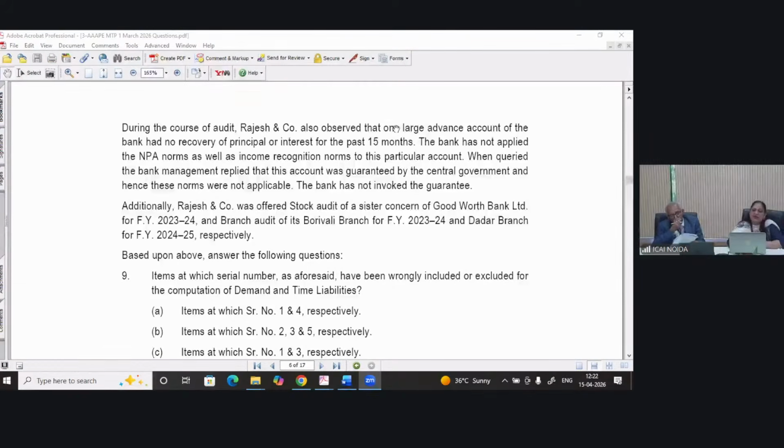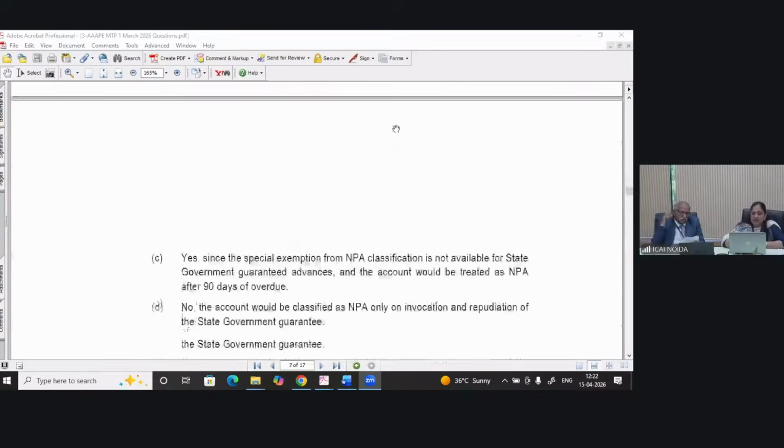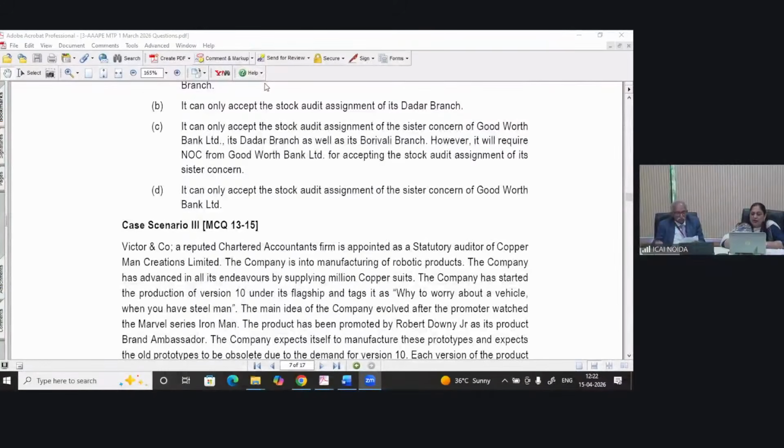As per recent decision of the Standard Board, a CA who is the statutory auditor of a bank cannot audit for the same financial year except stock audit of the same branch of the bank or any of the branches of the same bank or sister concern of the bank for the same financial year. In this case, you can see that for the other it is a different year, so he can accept the audit assignment, right? The other branch, because it is a different financial year, right, Rekha? So Anand, I hope it's clear to you.